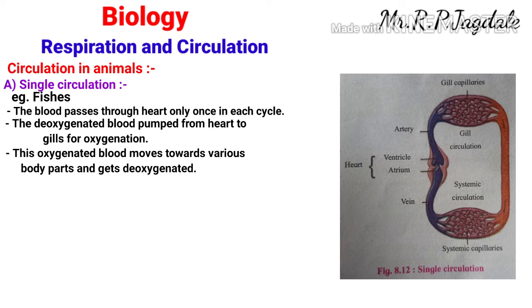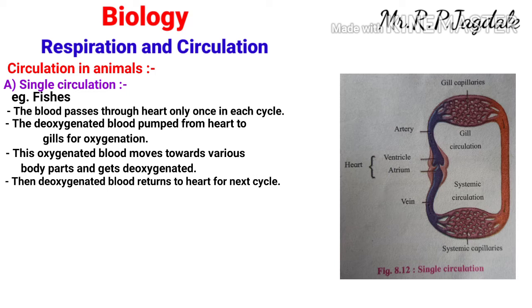Now the deoxygenated blood comes to the systemic capillaries. You can see at the systemic circulation, systemic capillaries are there, and that deoxygenated blood again goes to the heart by the veins. So this is called the systemic circulation. Here in the single circulation, gill circulation is there and systemic circulation is there. So the deoxygenated blood returns to the heart for the next cycle.